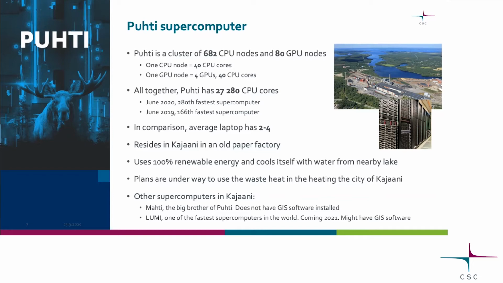It will also be located in Kajaani, and it will be one of the absolute fastest supercomputers in the world, maybe top 5, top 3 when it's launched. It might have GIS software, it's still a bit unclear. But the point is that there are plenty of supercomputers in Kajaani, and plans are underway to use the waste heat to actually heat the city of Kajaani, which would make the data center net negative in carbon emissions.